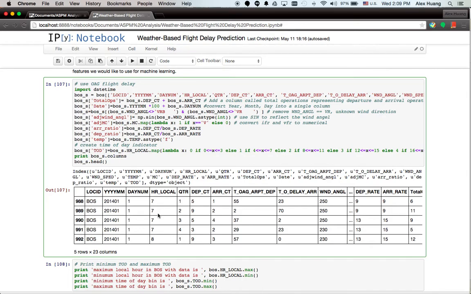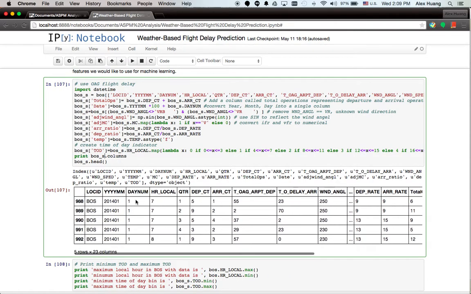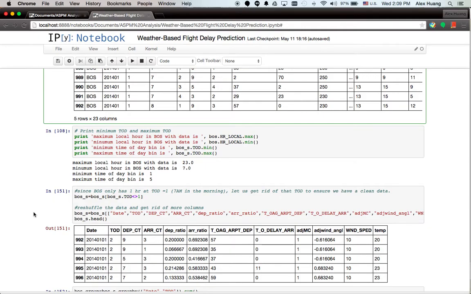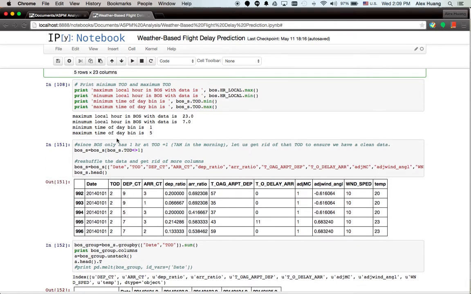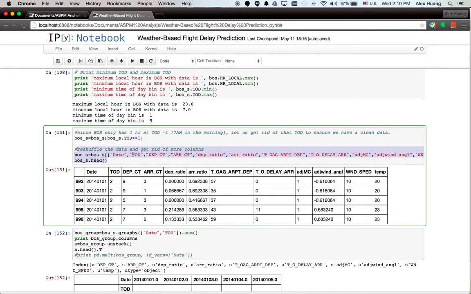At the end of this process, each row represents a quarter hour of information on both weather as well as flight demand and flight capacity from the historical data. Next we do some data wrangling, and at the end, we further take a subset that we think is more related to the analysis.